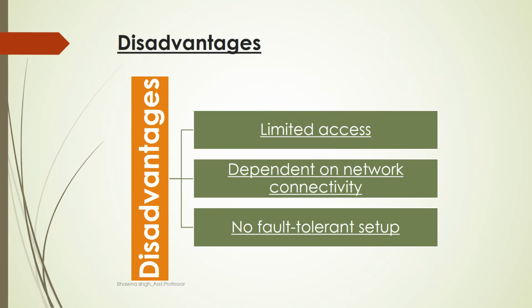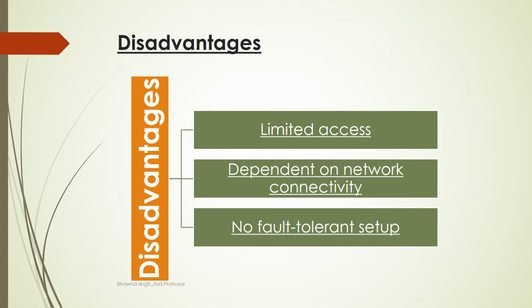Now, along with many advantages, this centralized database also has certain limitations. Like, it has limited access by more than one person to the same set of data or the same information, because there is only one copy of it, and it is maintained in a single location. So it is a little bit difficult for more than one person to access the same data at the same time, and sometimes it leads to a decrease in the efficiency of the system also.